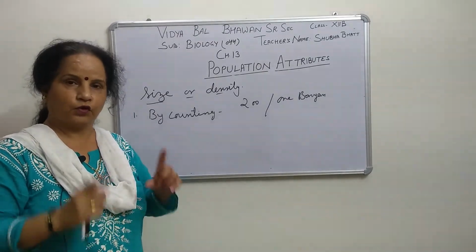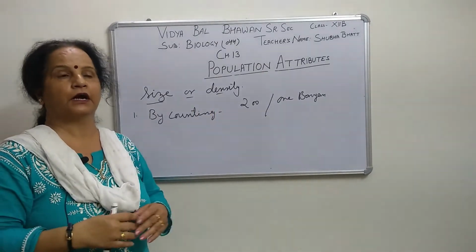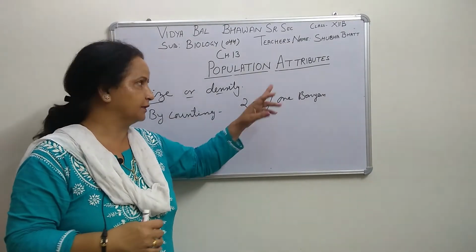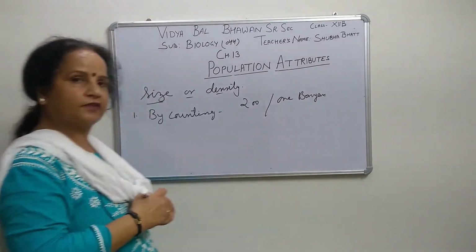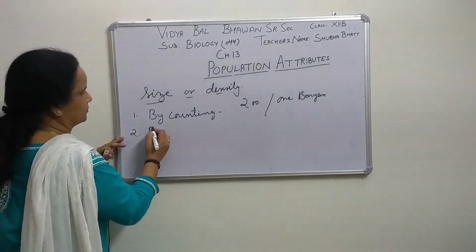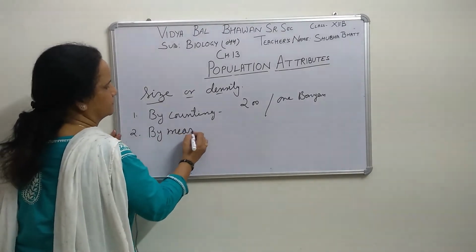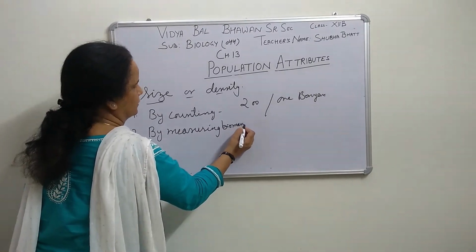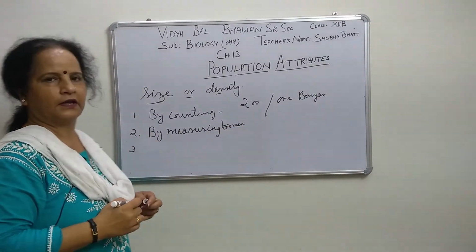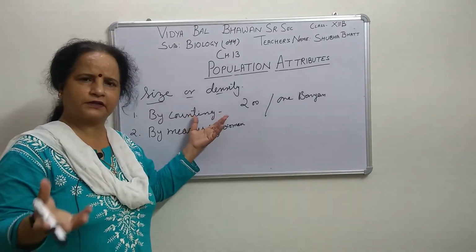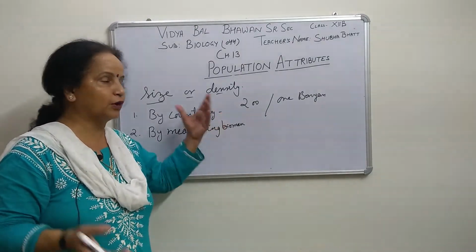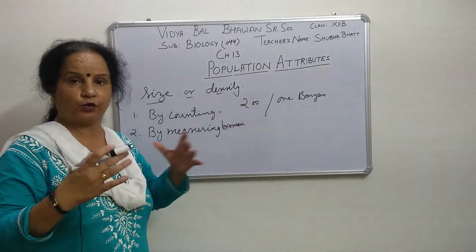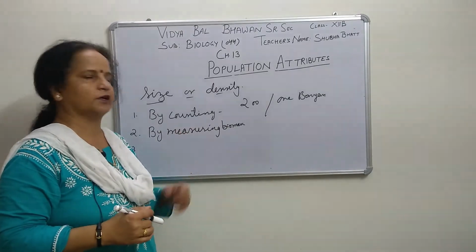Number is less, only 1 and 200. But when we take their biomass, the biomass of this banyan tree is more, and that of the grass will be very less. So now the second method is by measuring biomass. Right? This is one more method. Are you getting it? First is the simple method, counting. Here we are taking care of biomass: how much we are getting from that banyan tree and how much we are getting from 200 grass plants, what biomass is there.